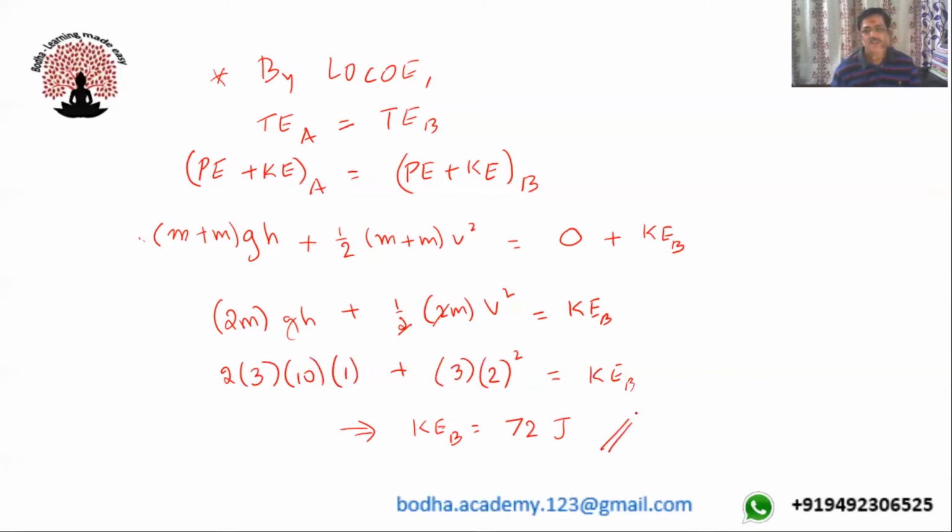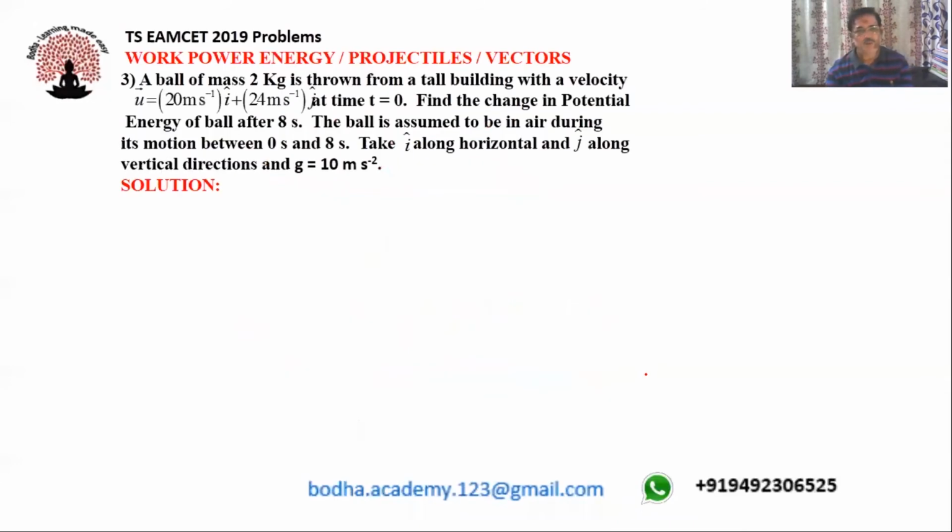So this is the answer for this problem. Let us proceed for the next problem. A ball of mass 2 kg is thrown from the top of a building with a velocity u bar = 20 i cap + 24 j cap at time t = 0. You are supposed to find the change in potential energy of the ball after 8 seconds.